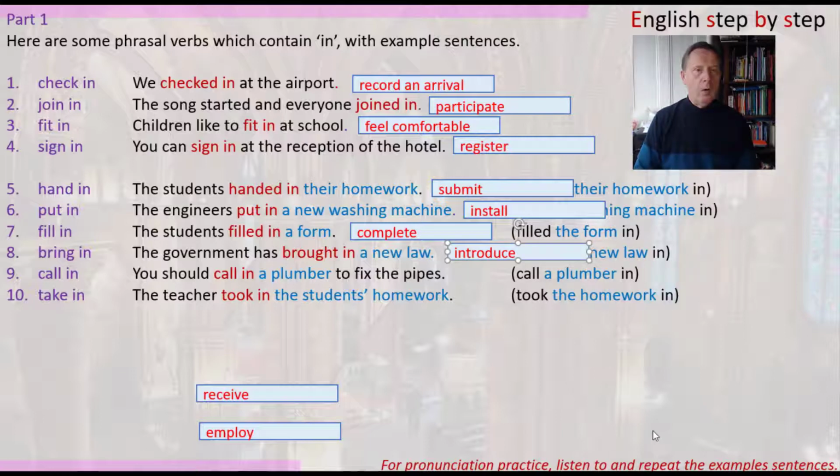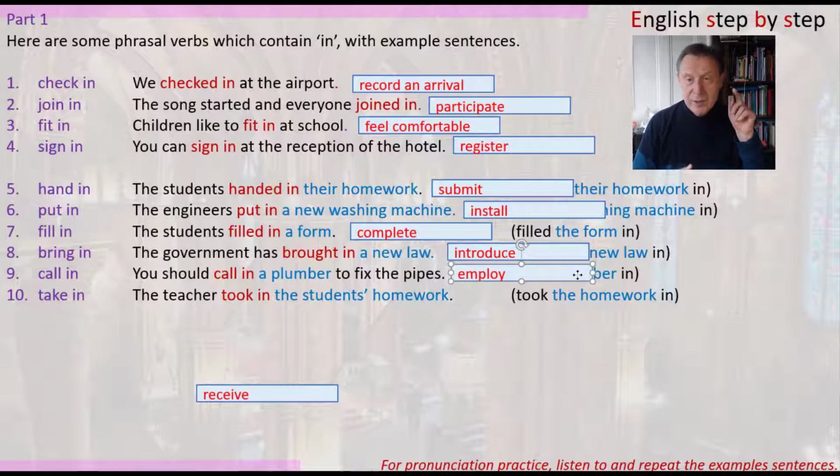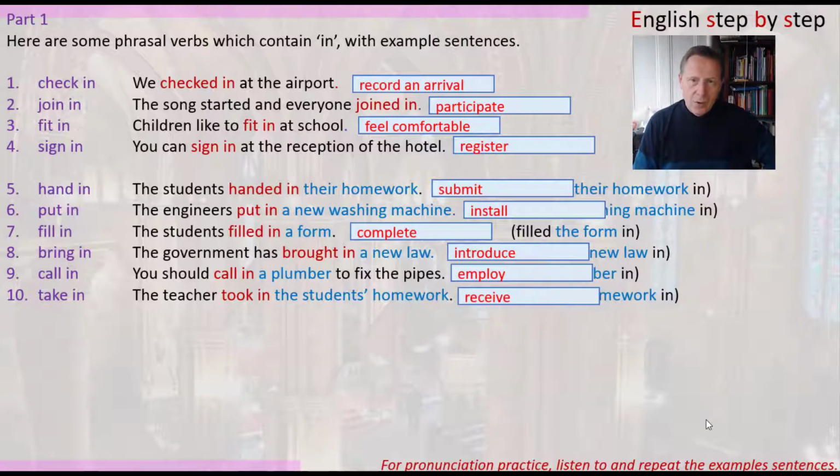Number 9, call in. You should call in a plumber to fix the pipes. Well, call in is to contact someone, and you also have to employ someone to do this job. So employ is a possible synonym or substitute word in this sentence. You should employ a plumber to fix the pipes. Number 10, take in. The teacher took in the students' homework. Well, in this case, receive. In this context, it means to receive. And of course, that's the opposite of submit. So, those are possible synonyms and words to explain the meaning.